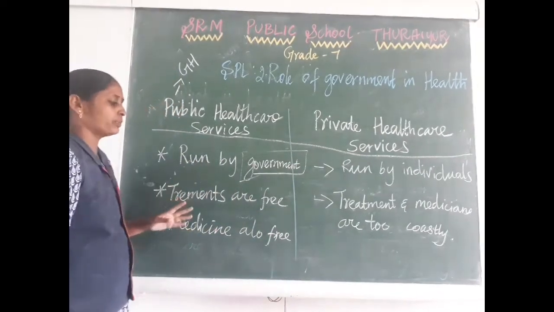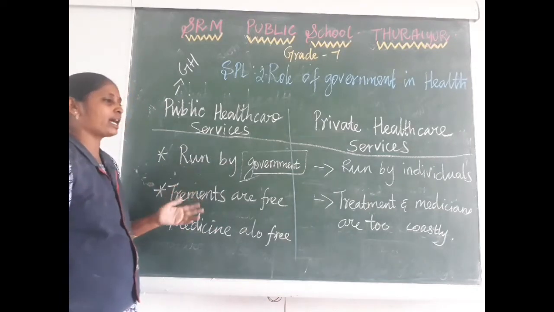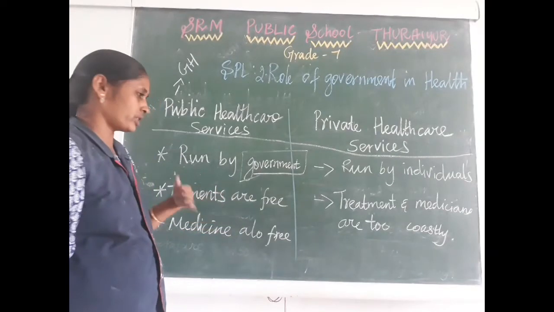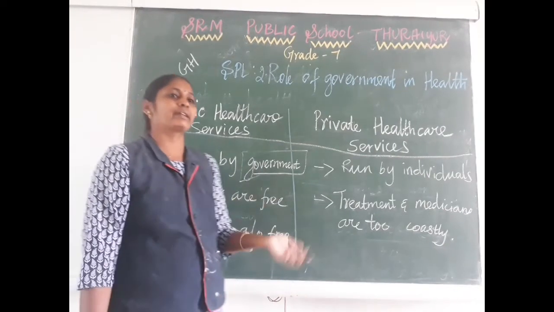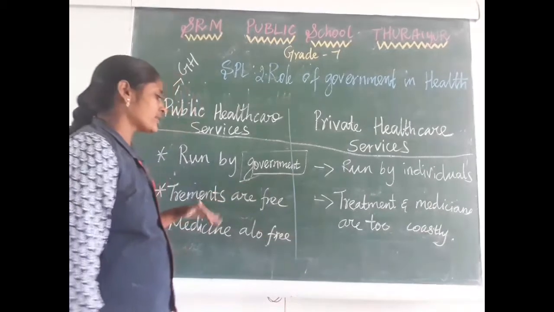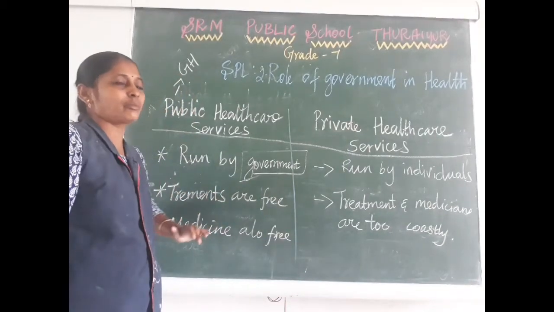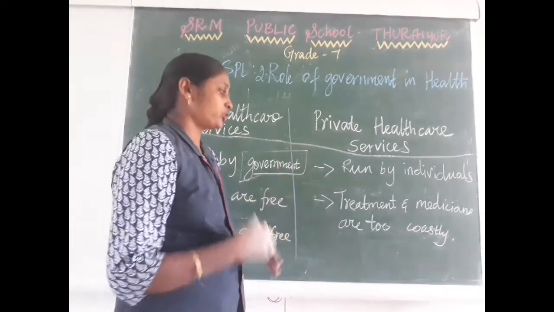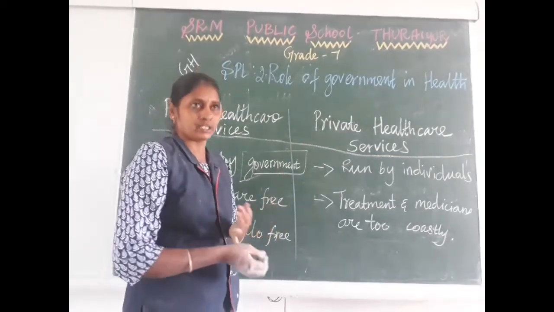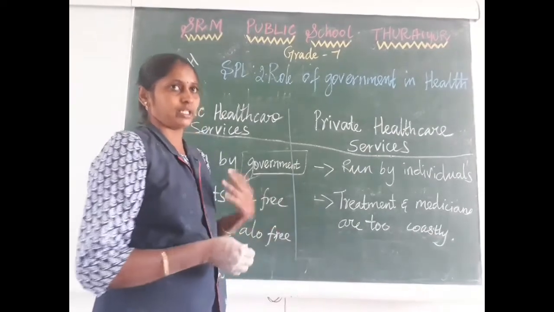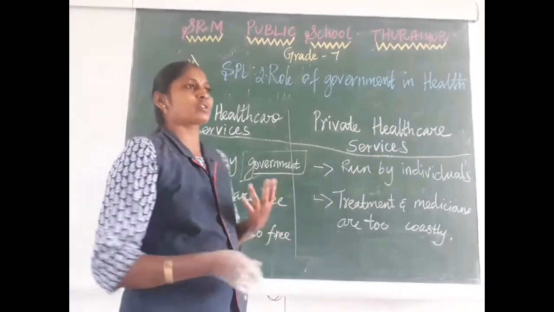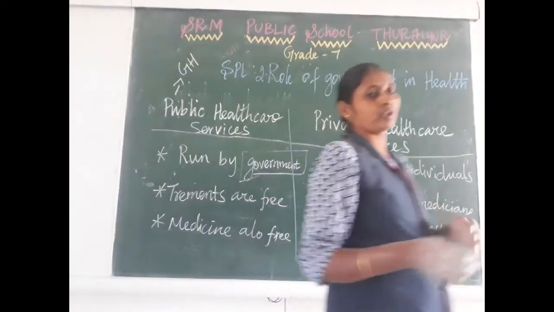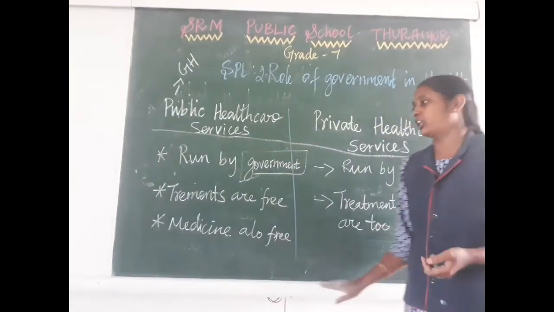The cost of medicine and treatment in government hospitals is free or a very small amount. The cost of scans, medicines or blood tests in a government hospital is free or very little. Sometimes they may collect some amount. But in a private hospital, you need to spend a lot of money for buying medicine and taking treatment. Whether we take a blood test, scanning or ECG, whatever we get from a private hospital, we need to pay a lot.